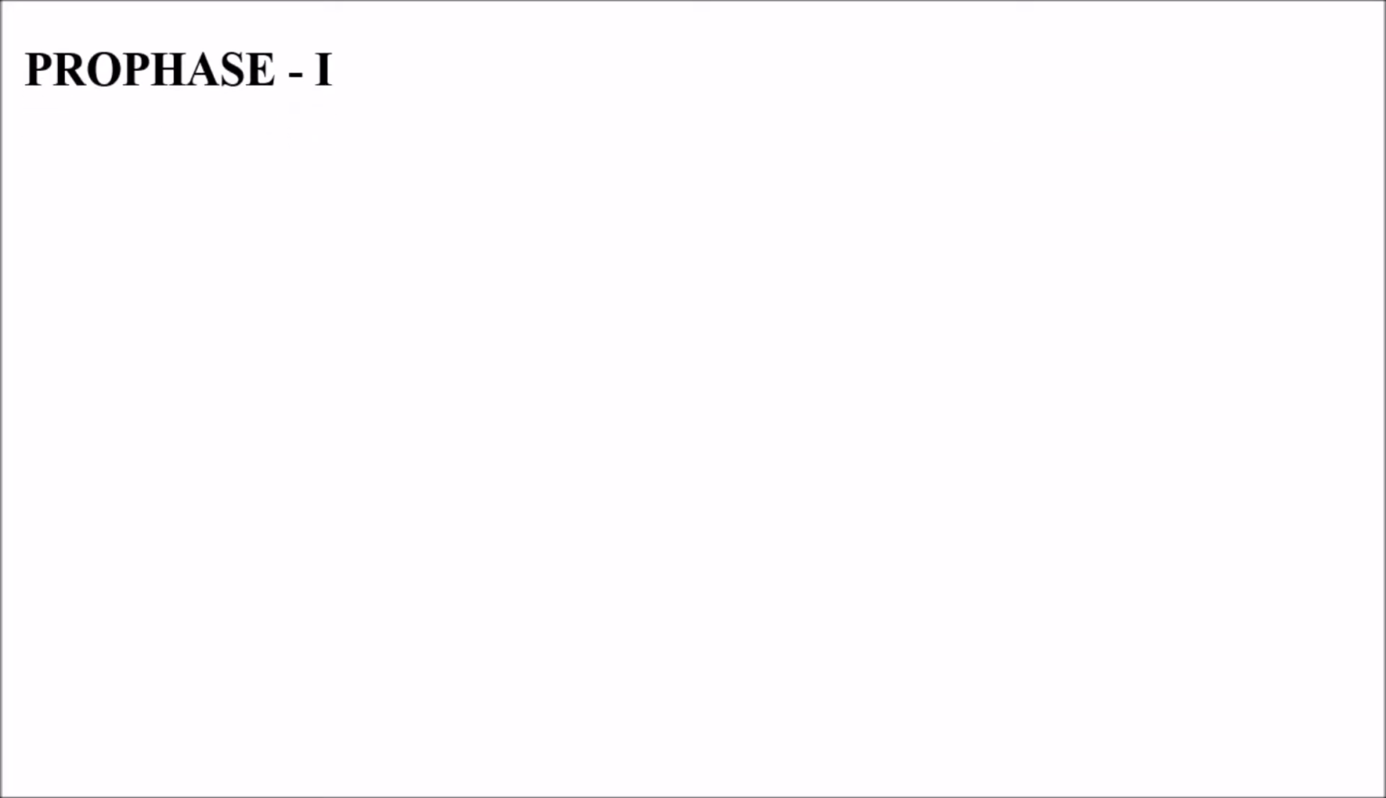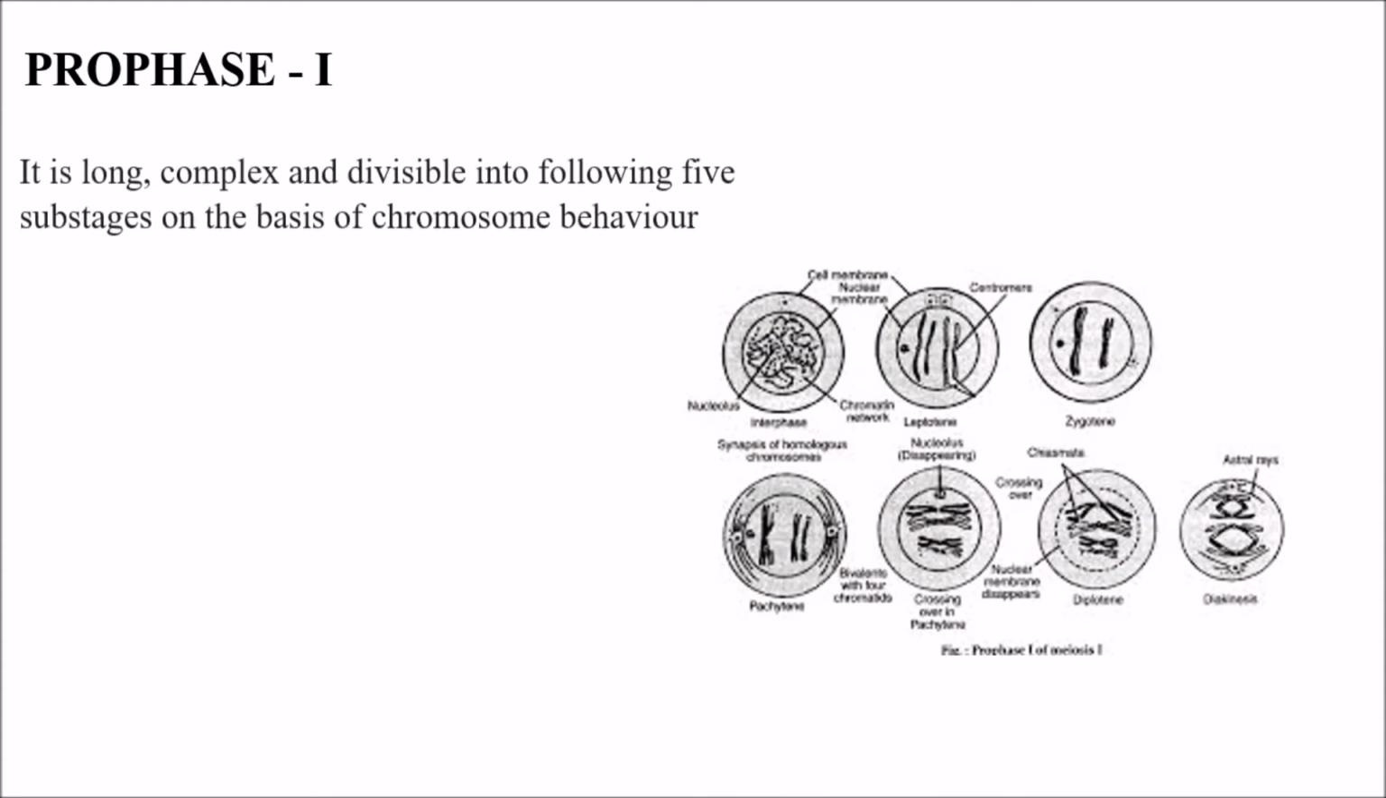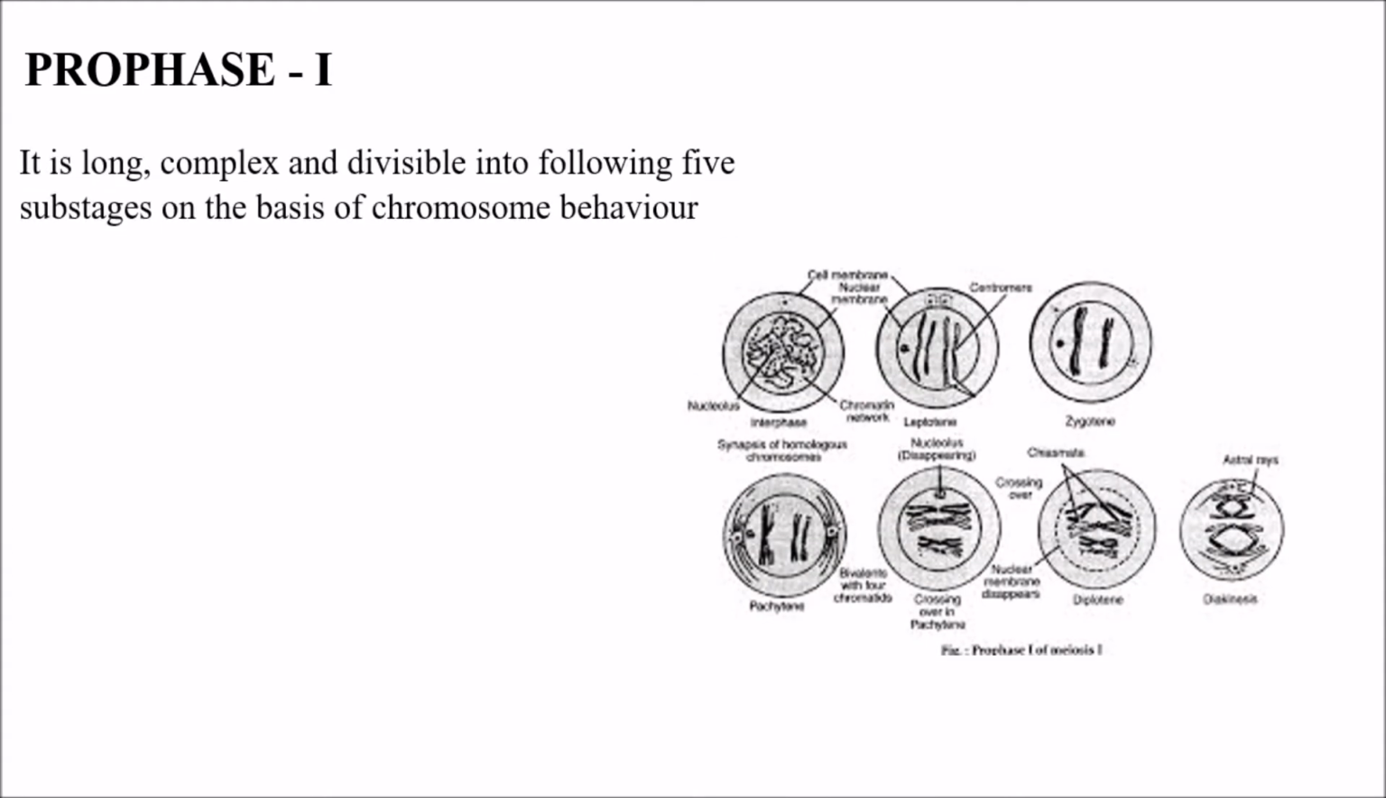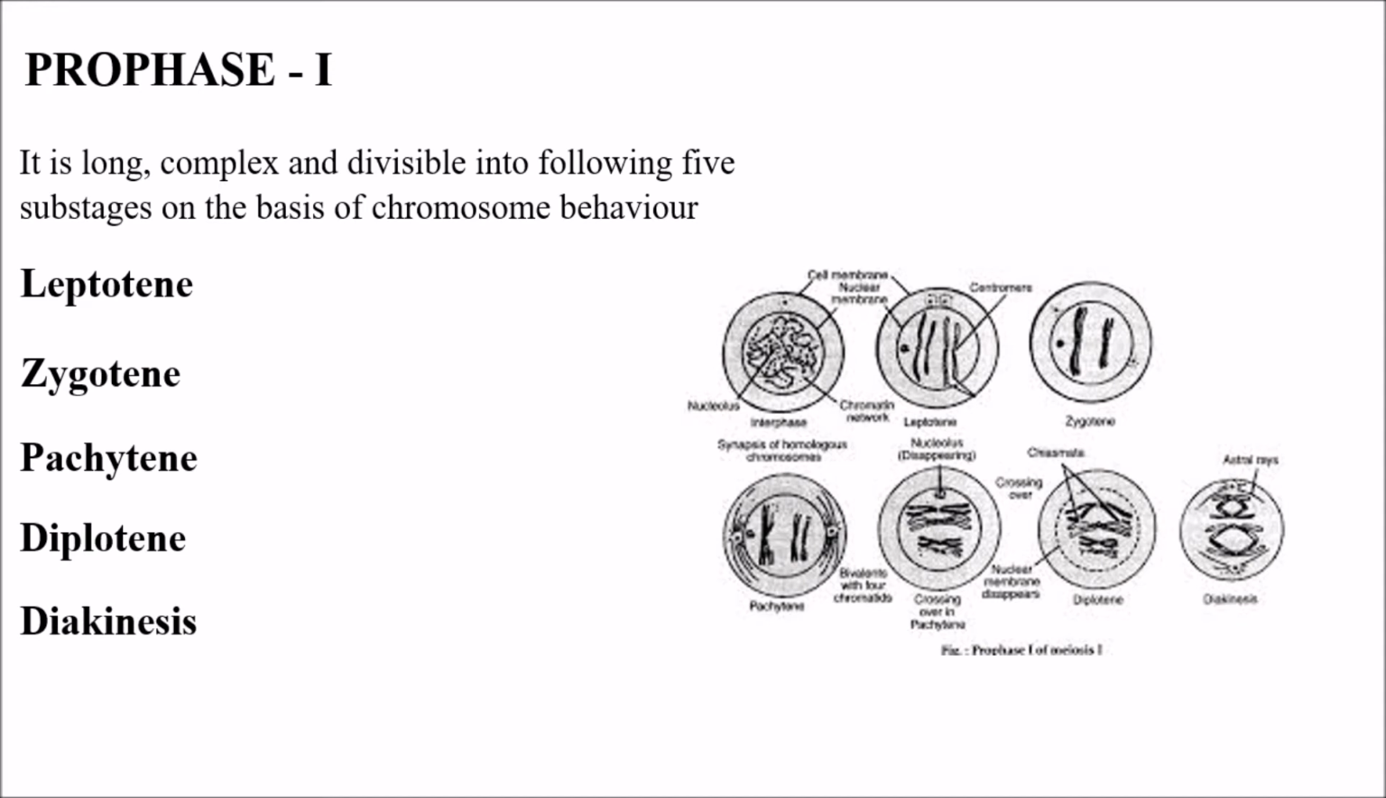Coming to prophase 1. Prophase 1 is the longest, complex and divisible into 5 substages on the basis of chromosome behavior. So what is prophase? Prophase is the first stage and it is long, complex and divisible into 5 substages based upon the chromosome behavior. So what are the 5 we will see? One is leptotene, zygotene, pachytene, diplotene and diakinesis. So we will go through them one by one.